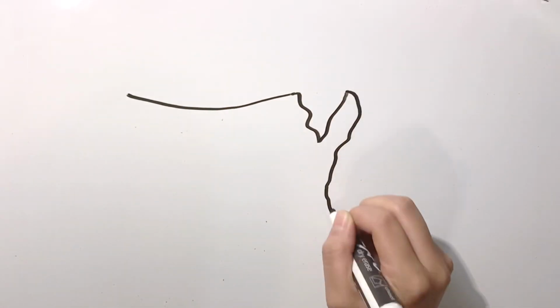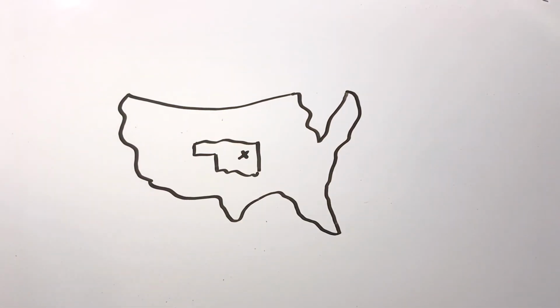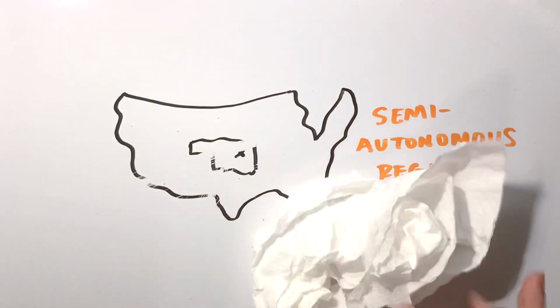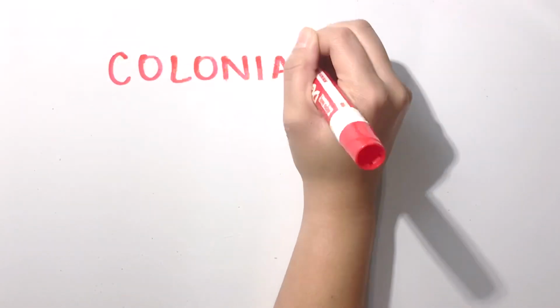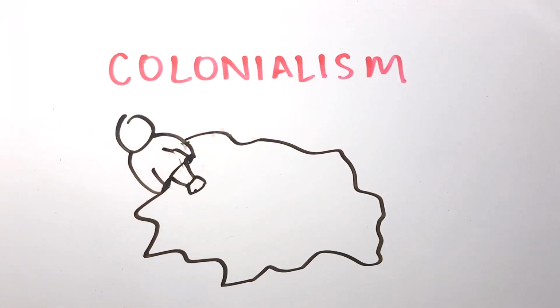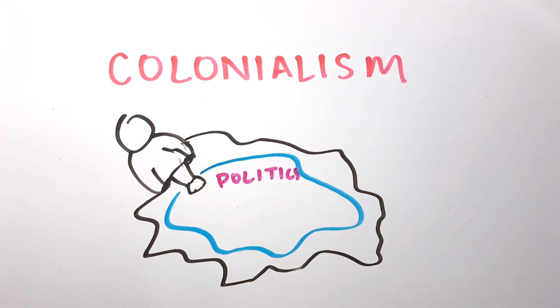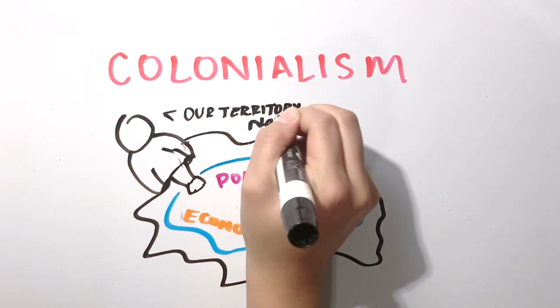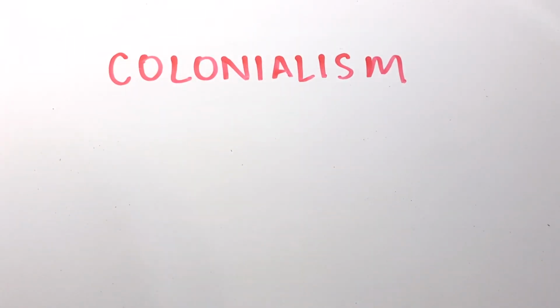Next, a semi-autonomous region is a region that can govern itself within a larger region and have limited autonomy, like the Native Americans. Next, we'll be talking about colonialism. Colonialism is an attempt by one country to establish settlements and to impose its political, economic, and cultural principles in another territory. It is a type of imperialism.